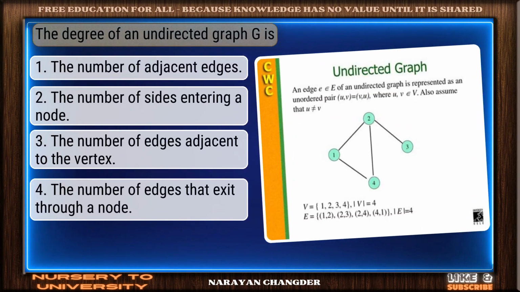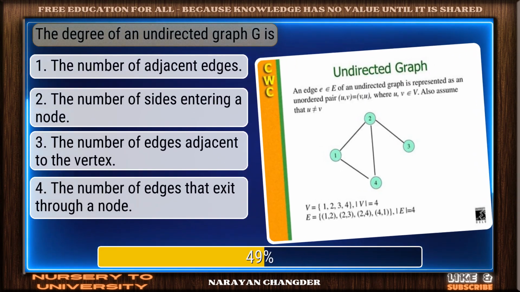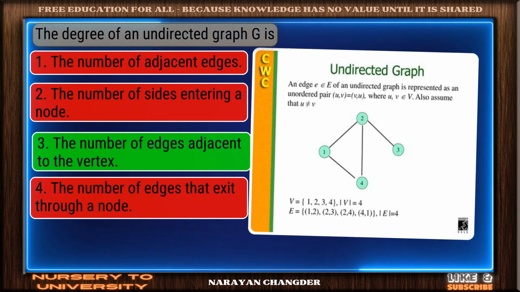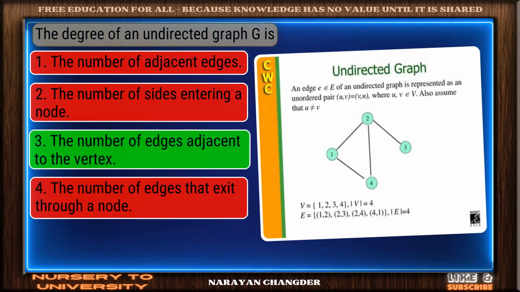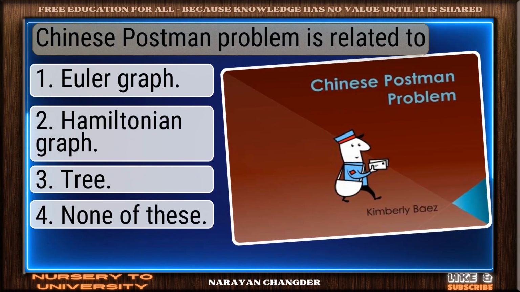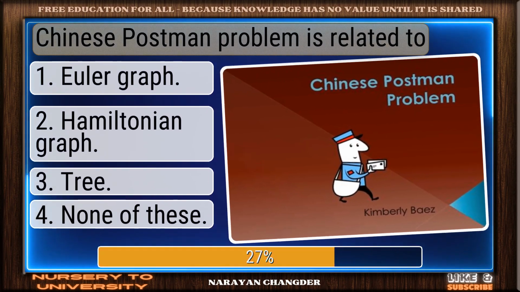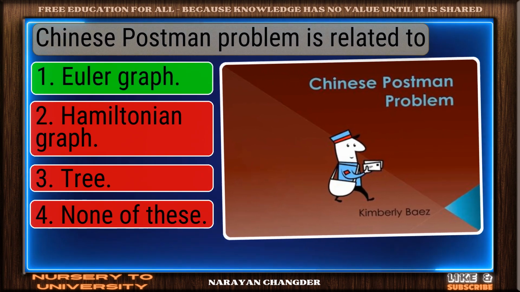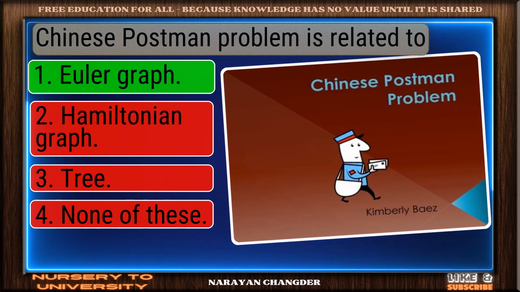Question number 37. The degree of an undirected graph G is. Well done. The number of edges adjacent to the vertex is the right choice. Question number 38. Chinese postman problem is related to. Exactly. Euler graph makes sense, and it is right choice.